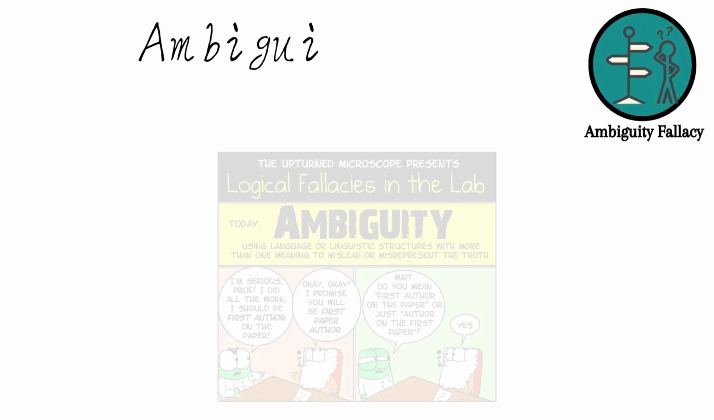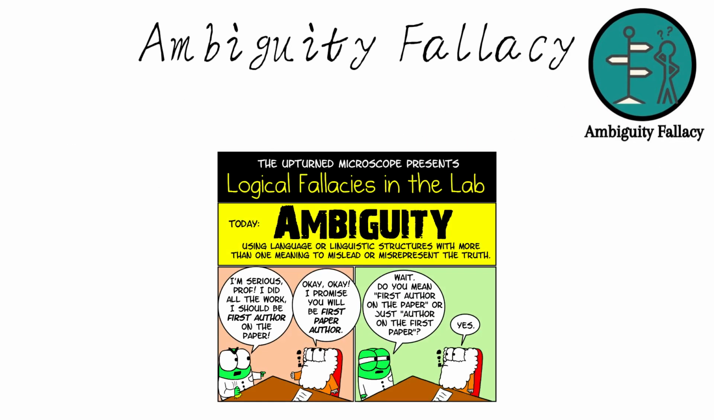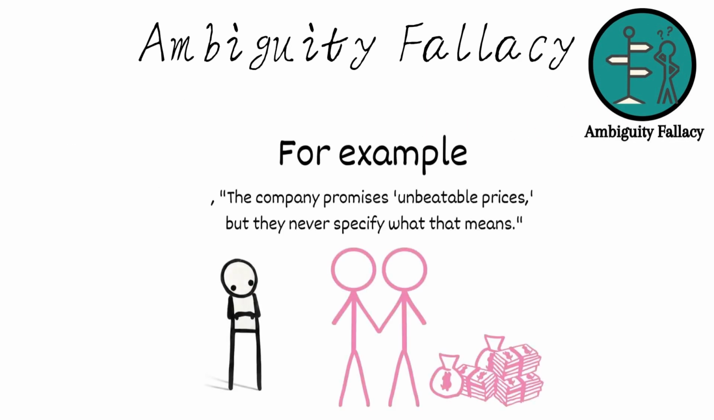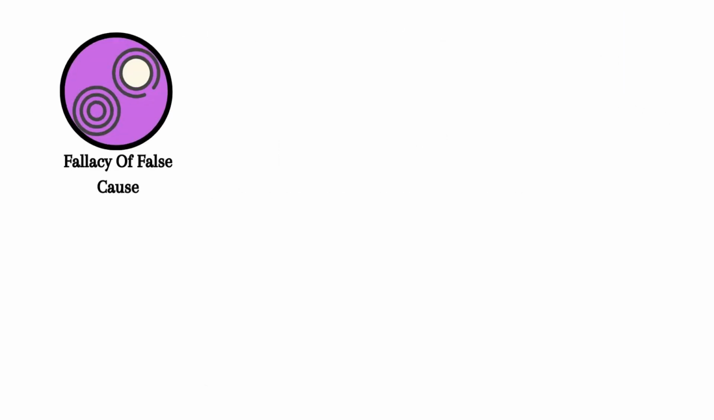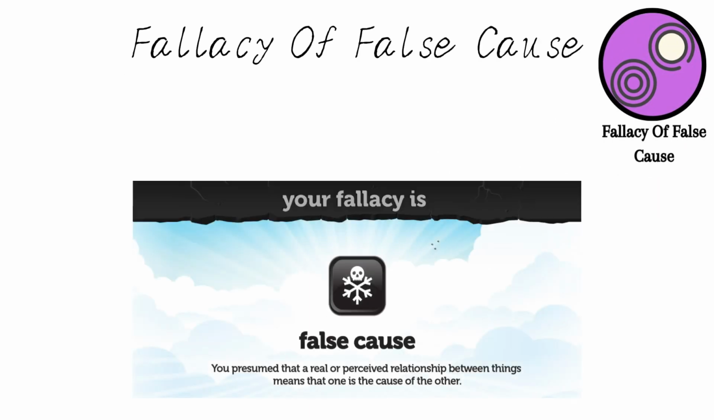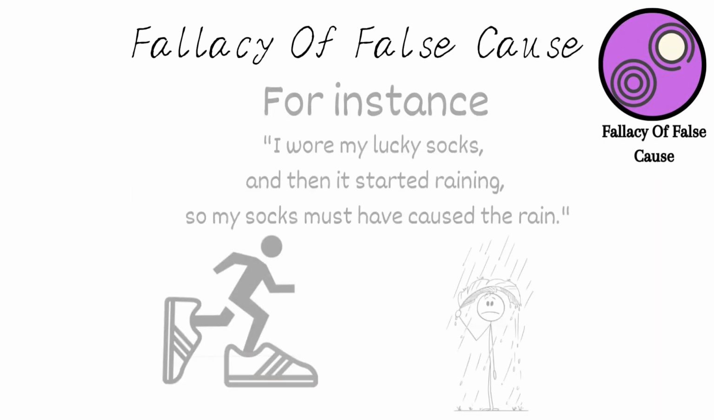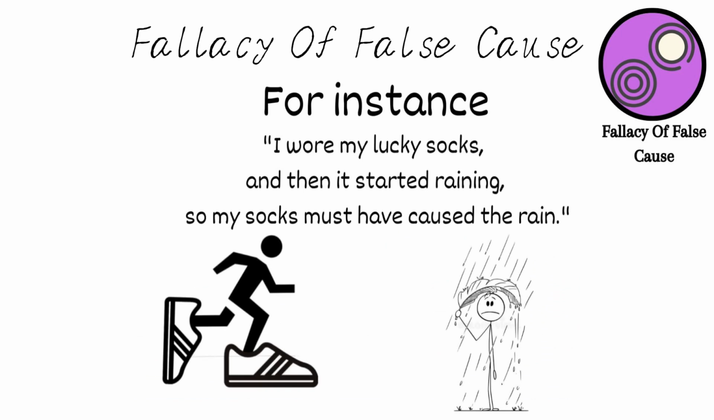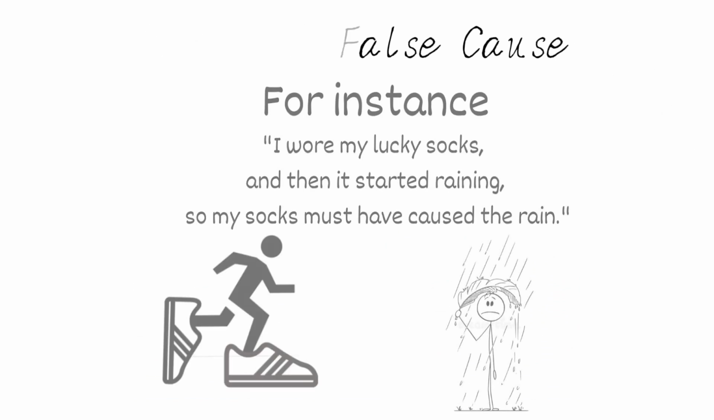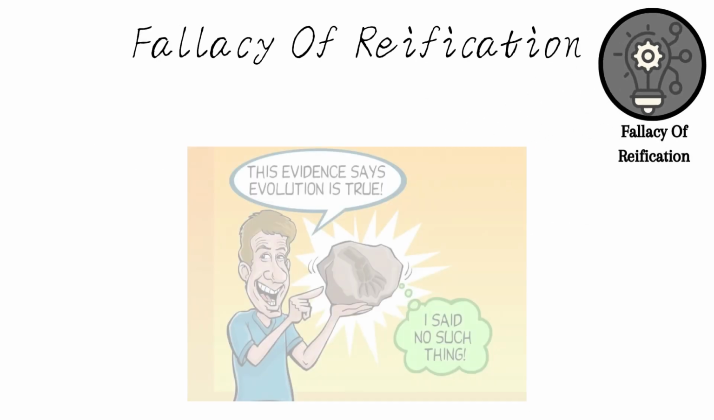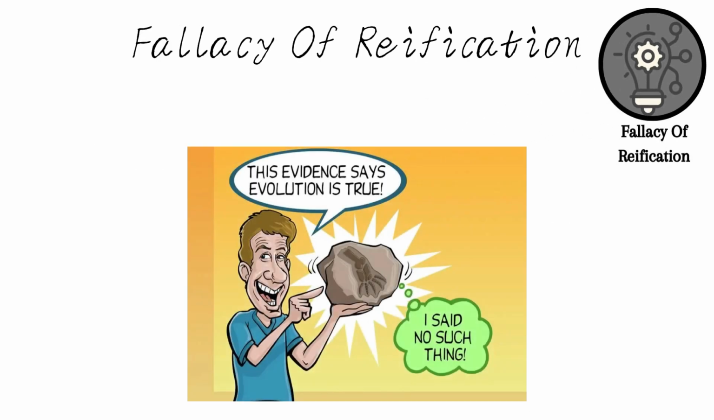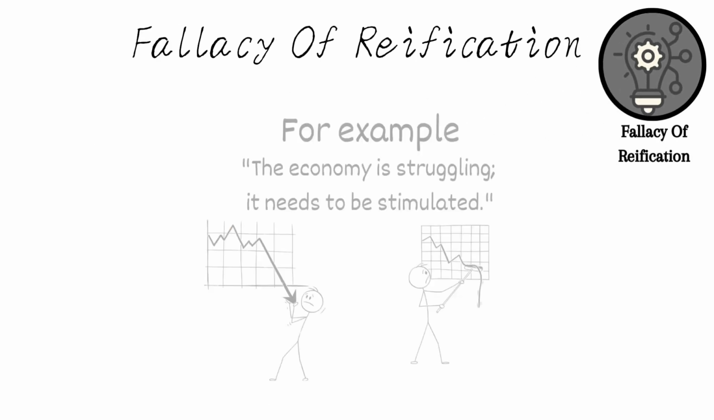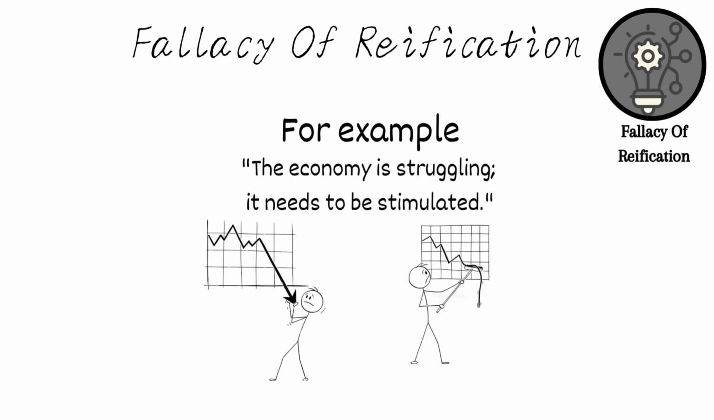Ambiguity fallacy involves using ambiguous language to deceive or mislead. For example, the company promises unbeatable prices, but they never specify what that means. Fallacy of false cause, when someone mistakenly assumes that because one event follows another, the first event caused the second. For instance, I wore my lucky socks and then it started raining, so my socks must have caused the rain. Fallacy of reification occurs when someone treats an abstract concept as if it were a concrete thing. For example, the economy is struggling, it needs to be stimulated.